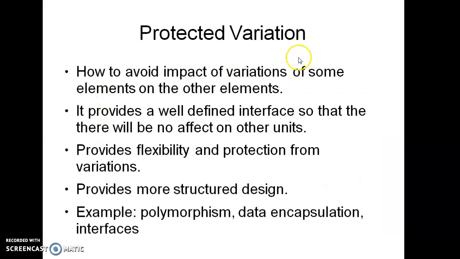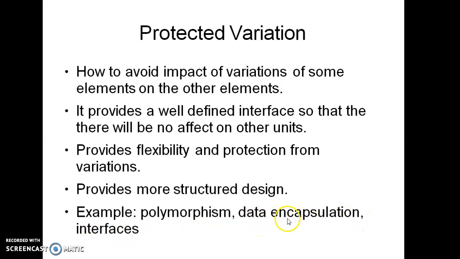The next one is protected variation. It is about how to avoid the impact of variation of some element on another element. That is why we have introduced protected variation. That means avoiding the variation of one element affecting another element. It provides a well-defined interface so that there will be no effect on other units. So it provides flexibility and protection from variation. Suppose one variable is changed, other elements should not be changed. That's why we have introduced protected variation. So it provides the most structural design. Examples are polymorphism, data encapsulation, and interfaces.